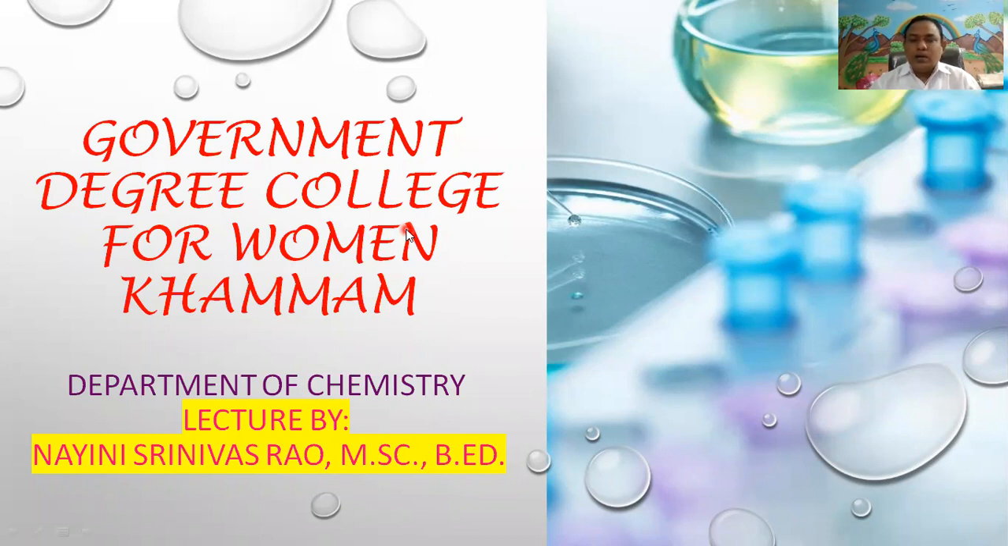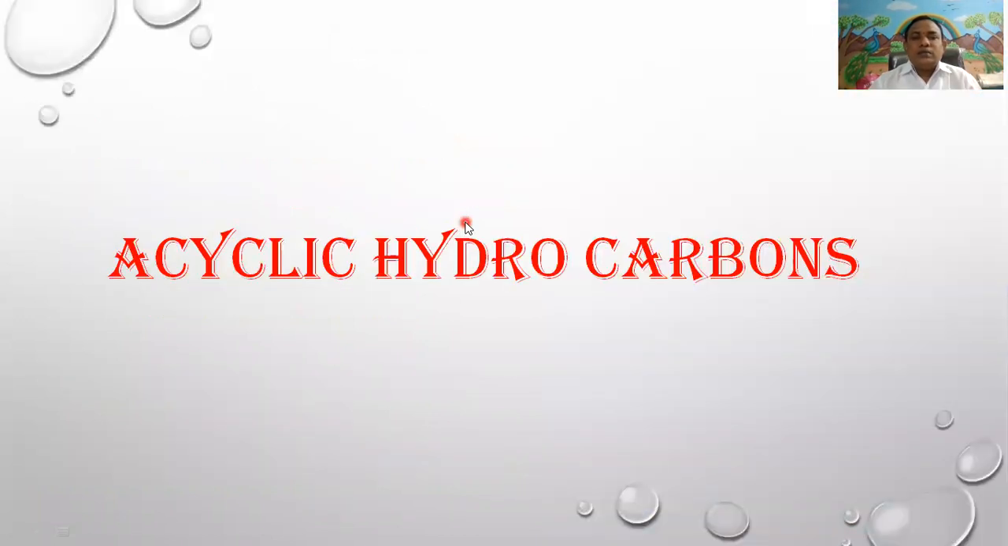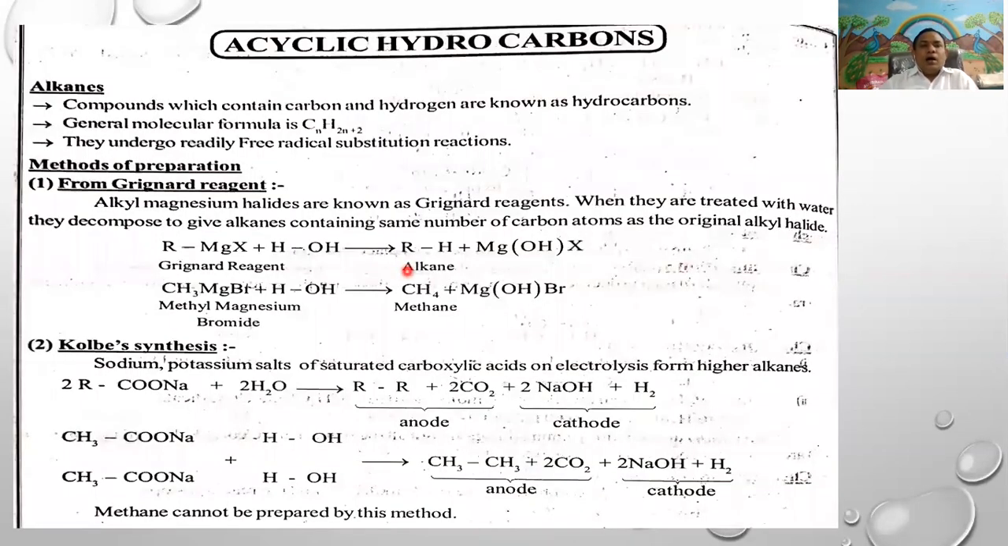Today's topic is acyclic hydrocarbons. Acyclic hydrocarbons include alkanes, alkenes, and alkynes. Among these, the first one is alkanes. Alkanes are saturated hydrocarbons.